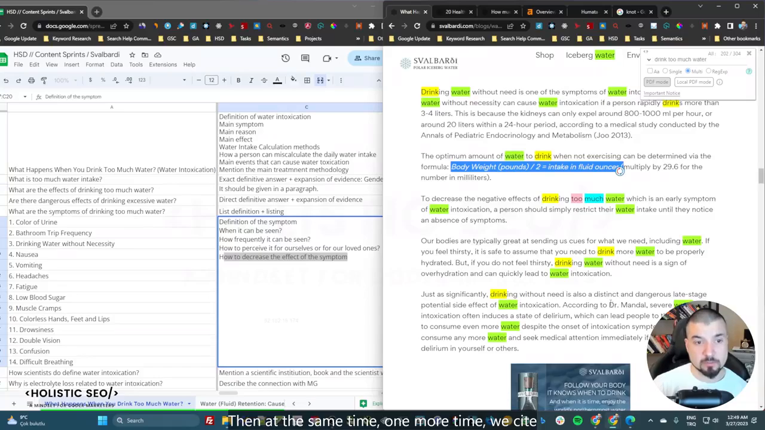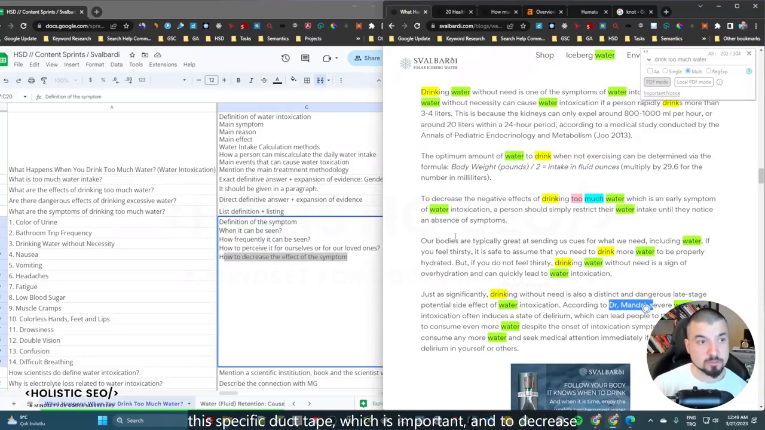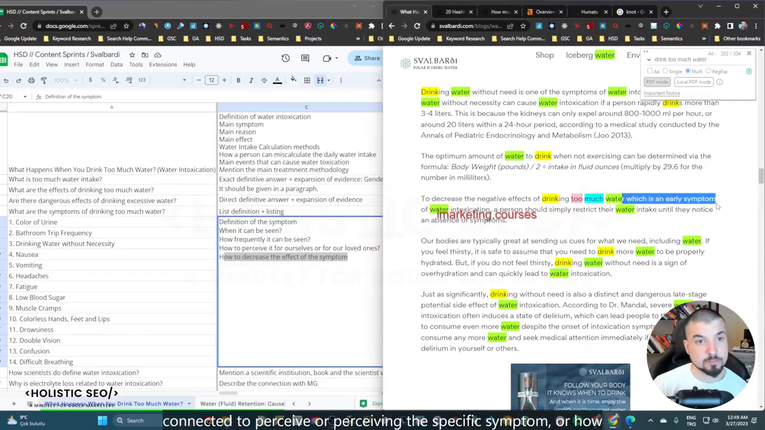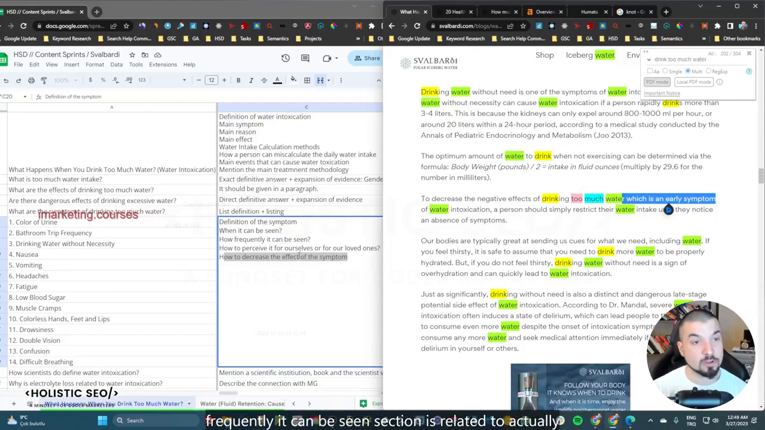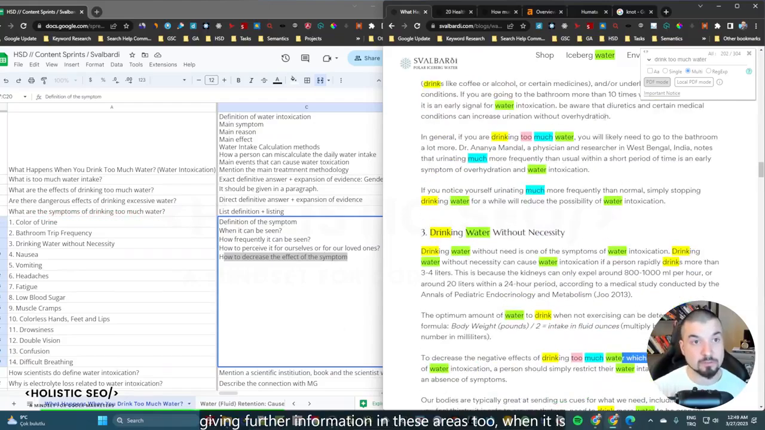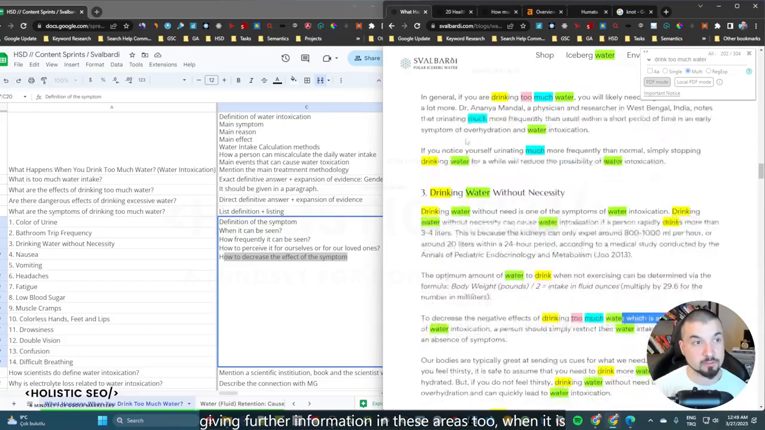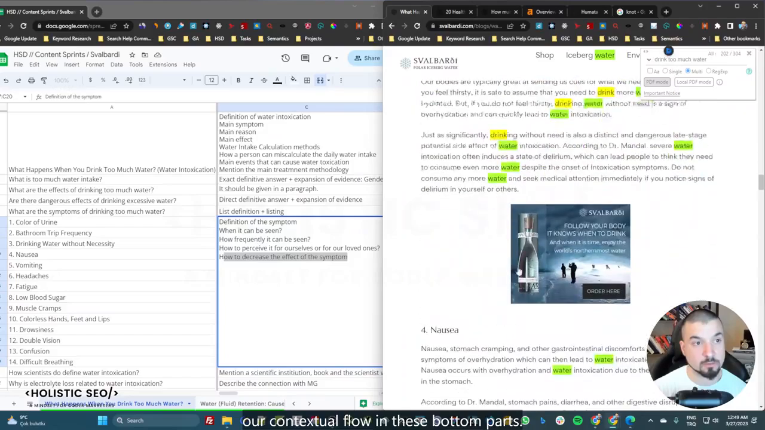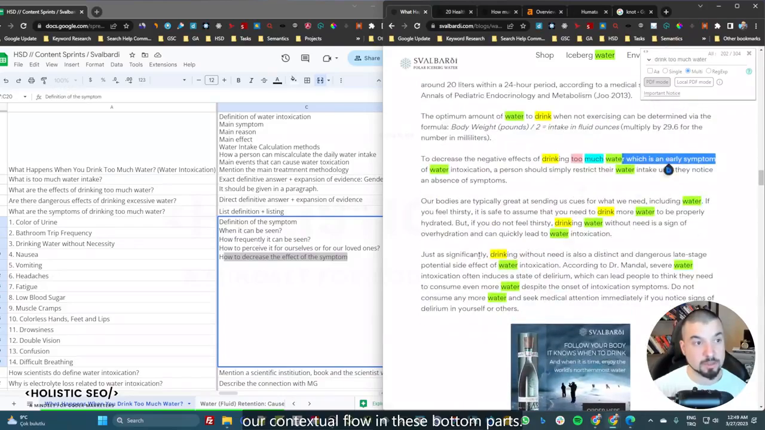Then at the same time, one more time, we cite this specific doctor, which is important, and to decrease the negative effects of drinking too much water, connected to here, which is an early symptom, which is connected to perceiving the specific symptom or how frequently it can be seen. This section is related to actually giving further information in these areas too. When it is seen, how to observe, how to prevent. This is always our contextual flow in these bottom parts.